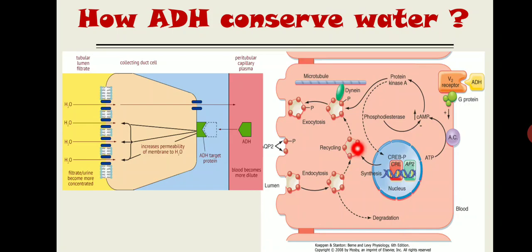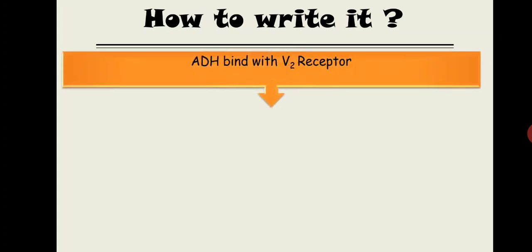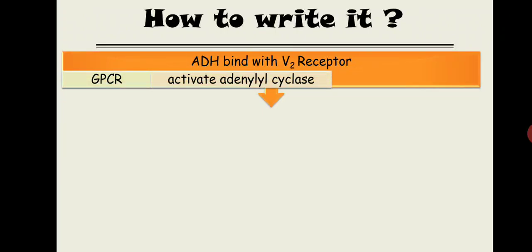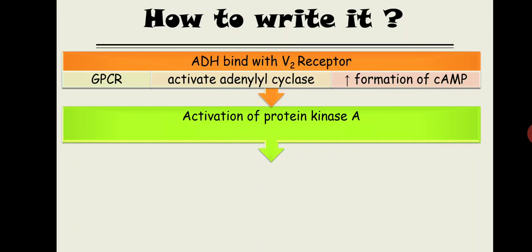How will you write it down if such a thing is asked in the exam? So you have to write it like this. ADH binds with the V2 receptor. The V2 receptor is actually a G protein coupled receptor, and it activates adenylyl cyclase and increases the formation of cyclic AMP. Once this cyclic AMP is formed, it activates protein kinase A, and this protein kinase A will phosphorylate the very special vesicle.